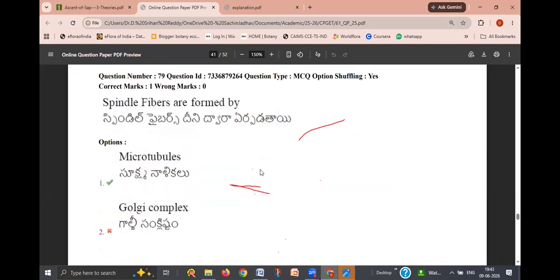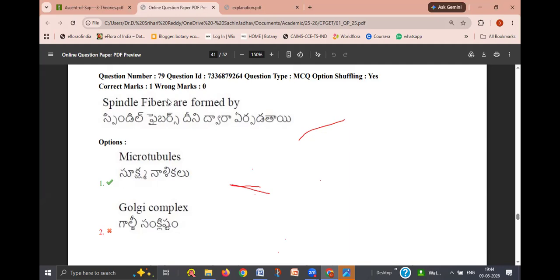Next question is, spindle fibers are formed by. Where do we find the spindle fibers? During the cell division. But in the normal case, we don't find spindle fibers.